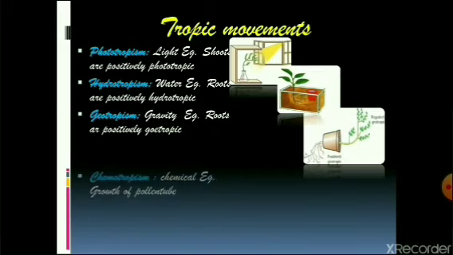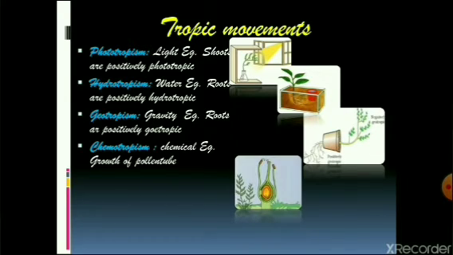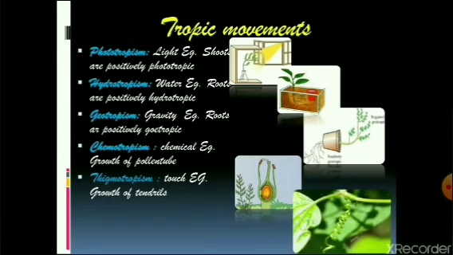The next example is chemotropism, where obviously the prefix is chemo and the stimulus also is chemicals. The example is growth of pollen tubes. This we will study in detail while studying the chapter on reproduction. The last one is thigmotropism, where the prefix thigmo means touch, and the example we have already seen is that of tendrils.